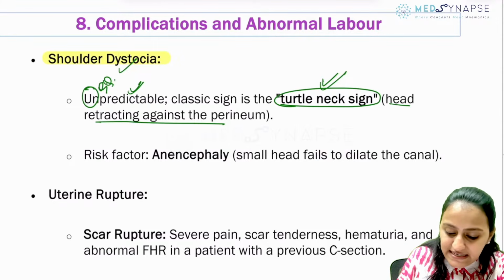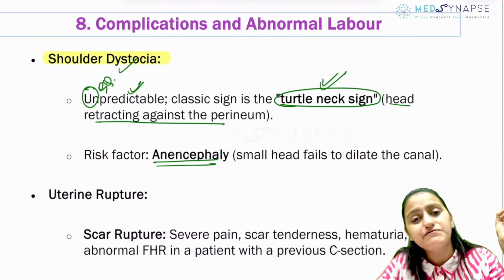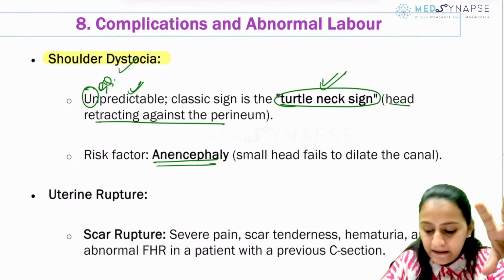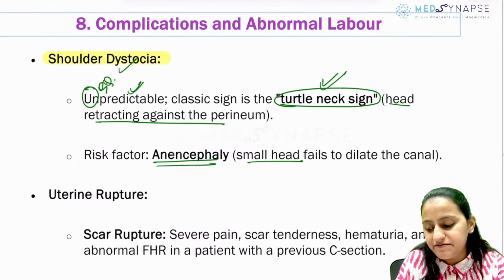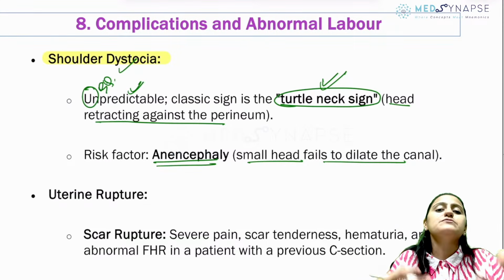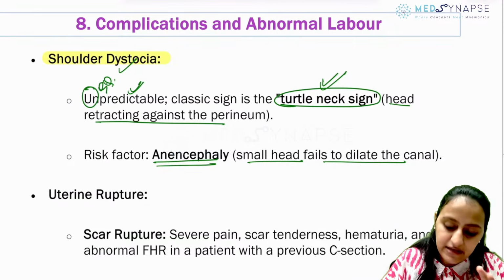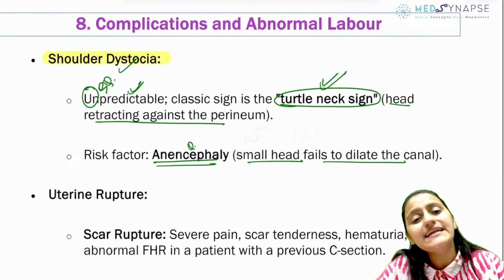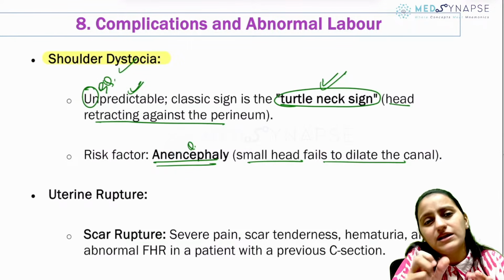Risk factor, is anencephaly a risk factor for shoulder dystocia? Yes, because the small head in anencephaly, it does not dilate the canal completely, and that is why getting the shoulders out becomes difficult. So remember that yes, anencephaly is the risk because of the small head not able to dilate the canal.